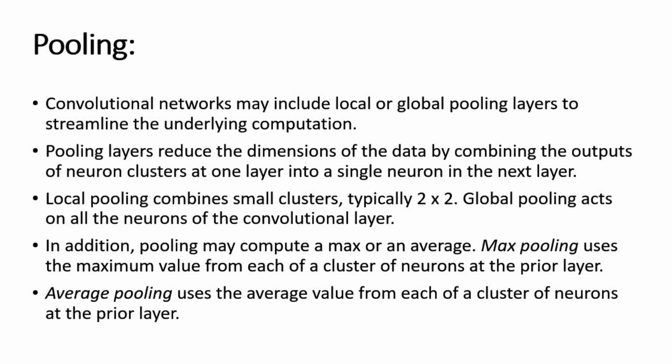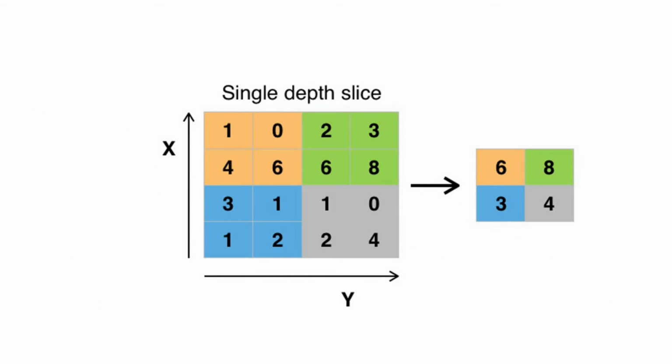Most of the time the images are of size 16 by 16 or 32 by 32, like the CIFAR dataset for classification of animals or identification of street signs, traffic signs, and so on. Such images are required to be converted into small clusters of 2 by 2 size.